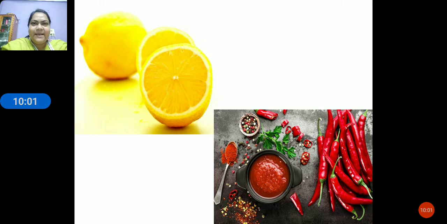It may be curry or anything else prepared by your parents or anywhere. So the spices add flavor to it. But sour, you understood, it's lemon, it can be curd also. And these are the different tastes we have learned: sweet, salty, sour and spices. Okay children, these are the important things we have covered for our revision class.